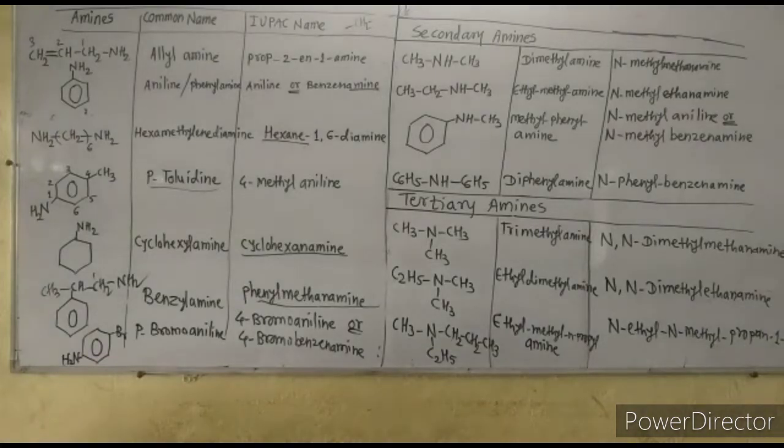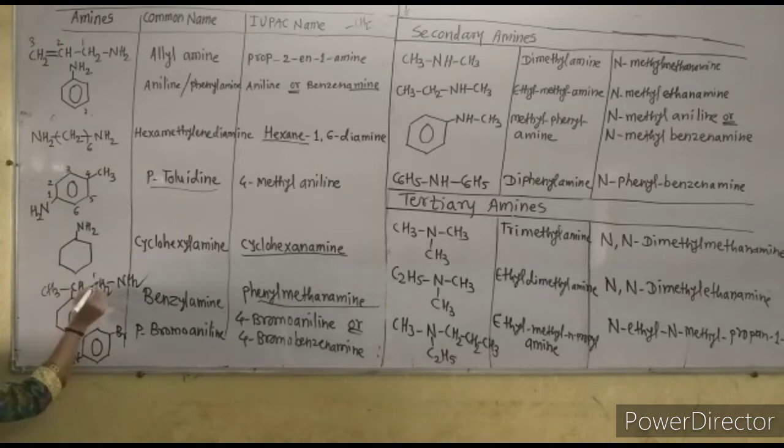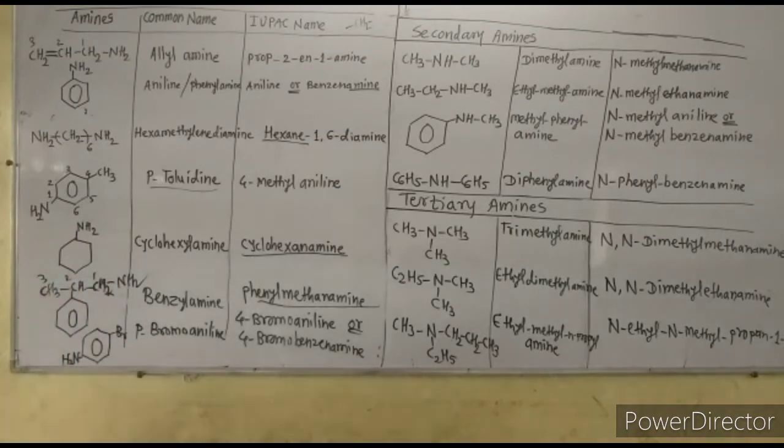Now see here, this is very important to give the name of such aniline. Number the carbon atoms from the carbon to which the NH2 group is attached, 1, 2, 3 in this way. Now the IUPAC name of this compound is 2-phenyl propanamine. This will be asked in the examination. Such compounds may be asked.